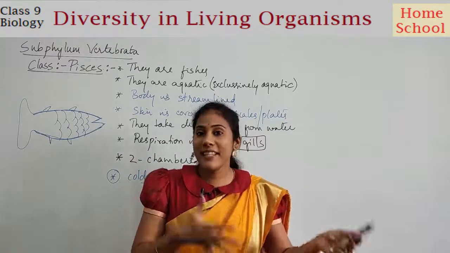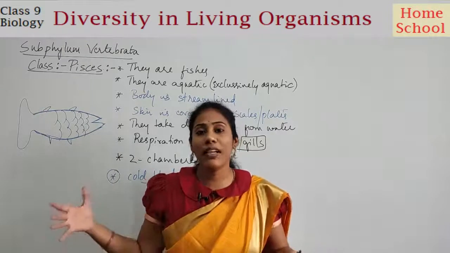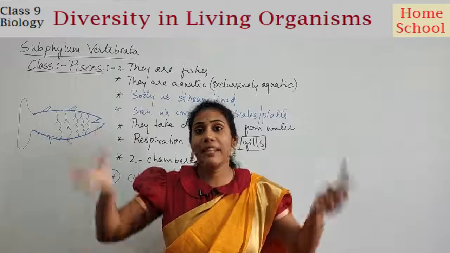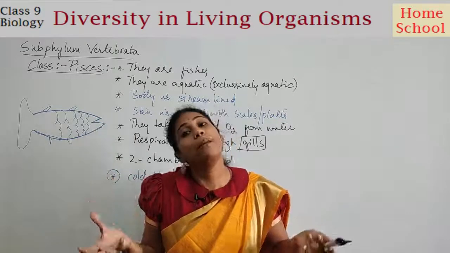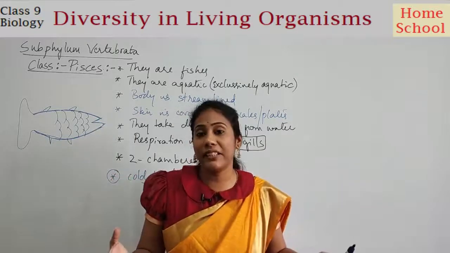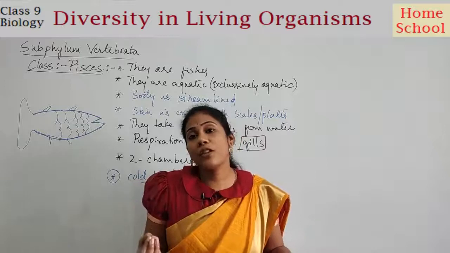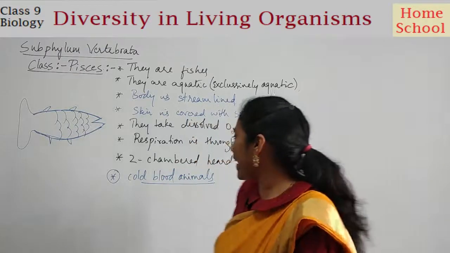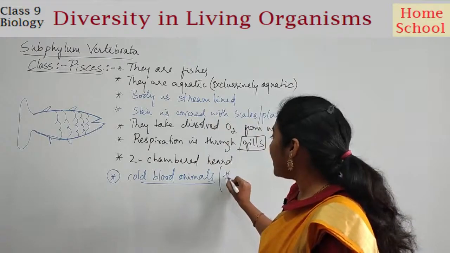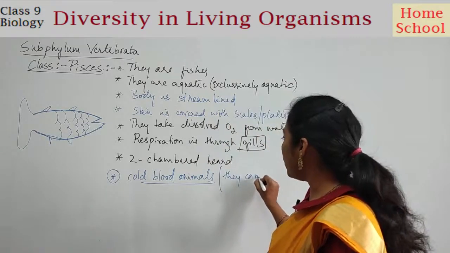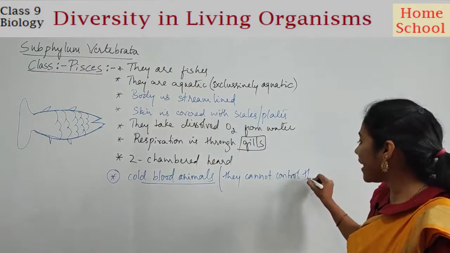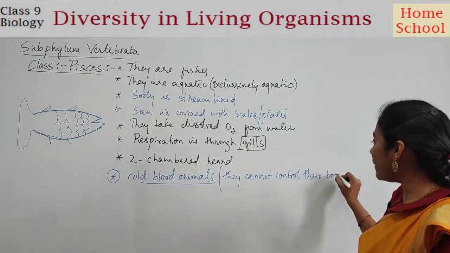Once they come from water to land, they cannot adjust their body to very high temperatures, and because of this reason also, they may die. So what do you mean by cold-blooded animals? They cannot control their body temperature.